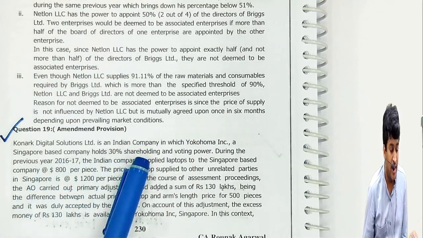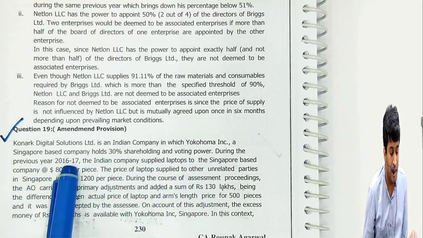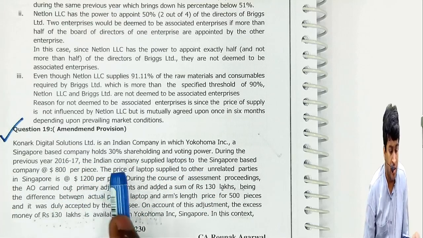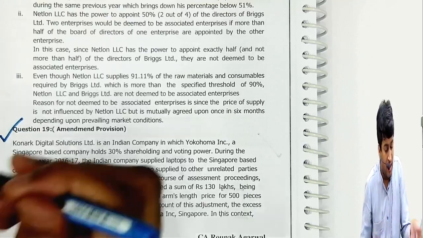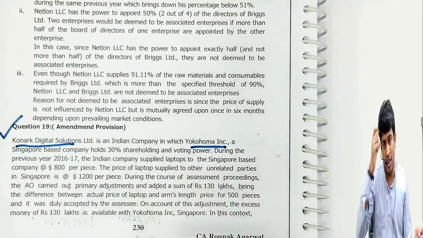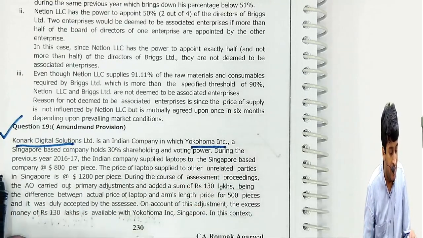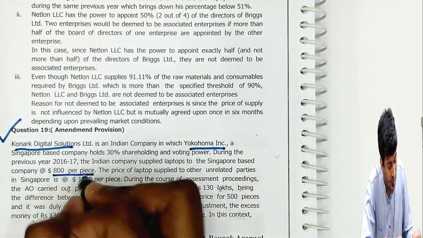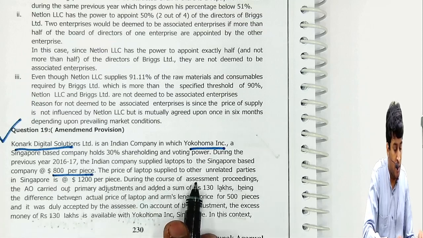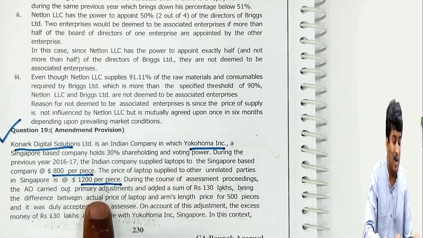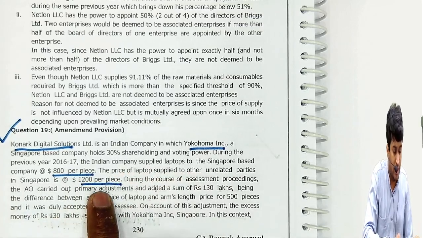Konark Digital Solutions is an Indian company in which Yokohama, a Singapore-based company, holds 30%. First concept: both should be related parties. 92A speaks about it. One of the points is holding 26% or more. It's more than 26%, so they are related parties. That is Konark Digital and Yokohama Inc. are associated enterprises. During the year, the Indian company supplied laptops to the Singapore company at rupees 800 per piece. The price of laptop supplies to other related parties is 1200 per piece. I sold at 800, whereas the market price was 1200 per piece or unit.